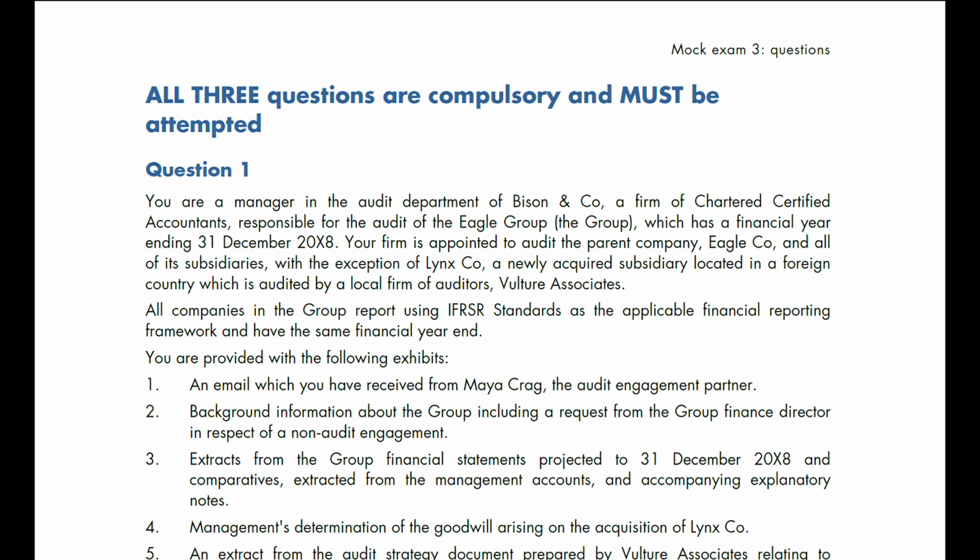Your firm is appointed to audit the parent company, Eagle Co., and all of its subsidiaries, with the exception of Linco, a newly acquired subsidiary located in a foreign country, which is audited by a local firm of auditors, Voucher Associates. All companies in the group report using IFRS standards as the applicable financial reporting framework and have the same financial year end.